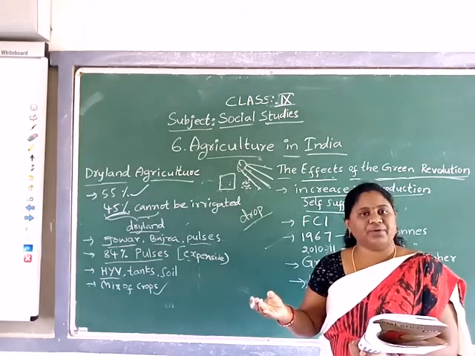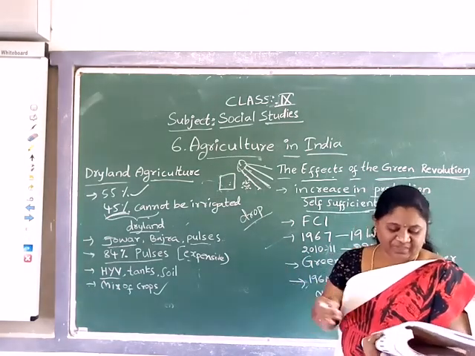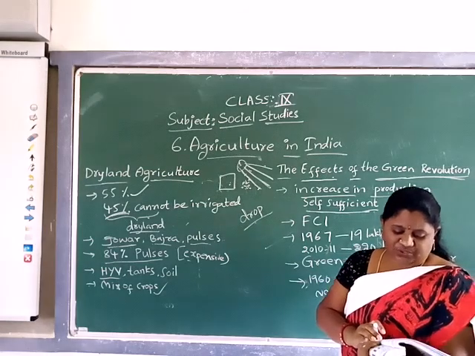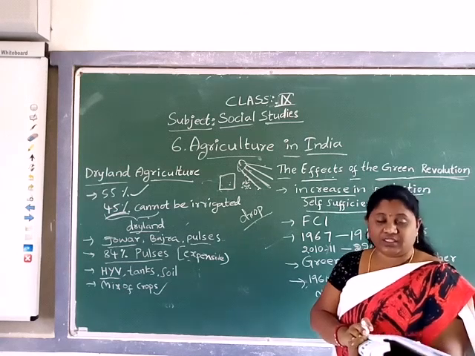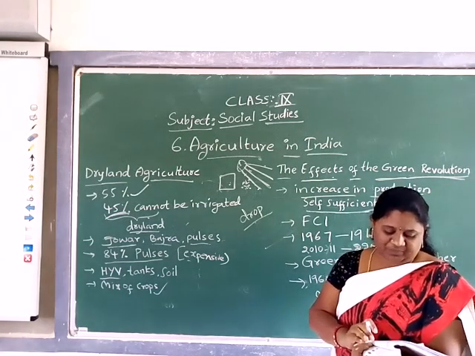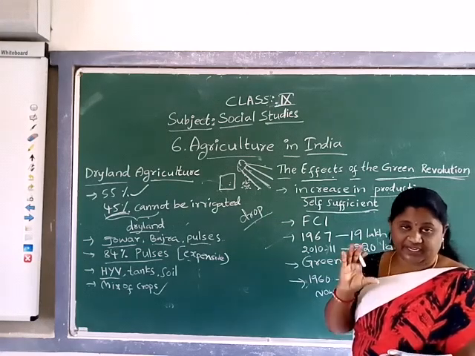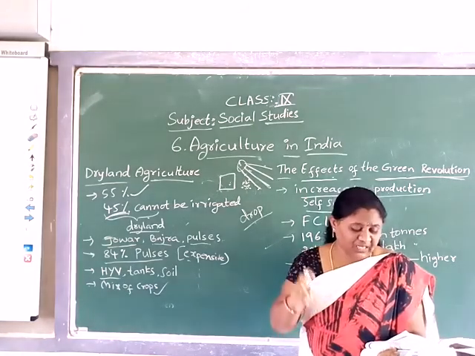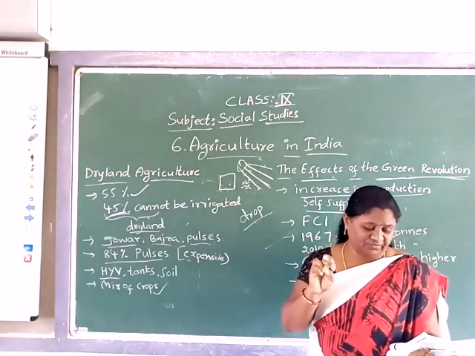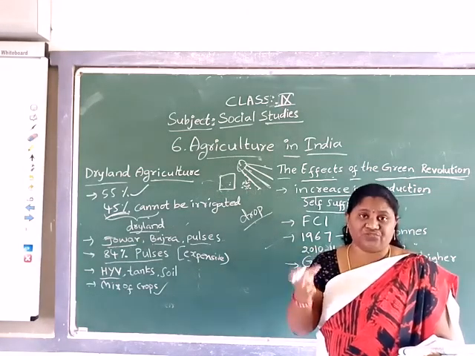So, no need of importing from other countries. Food materials constitute only about 3% of India's imports. Here, they give a bar diagram. The production of food grains increased 5 times over the last 5 decades. See, from 1950-51 to 2014-15, it has increased 5 times.